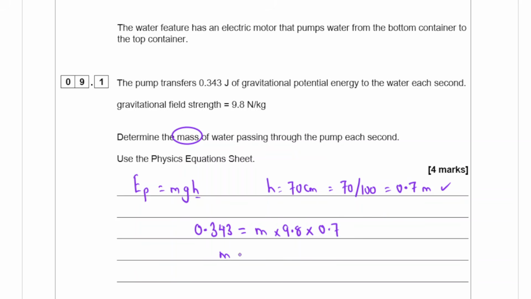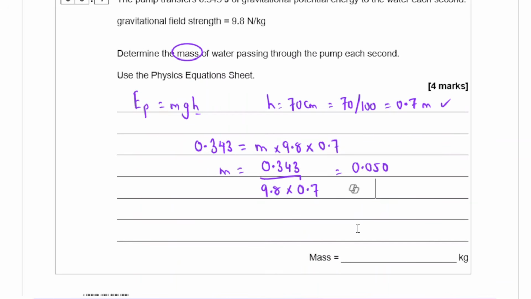So mass equals 0.343 divided by 9.8 multiplied by 0.7. That gives me 0.050 kilograms or 50 grams.